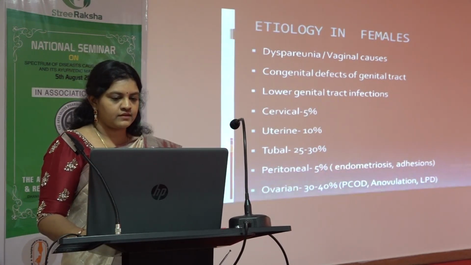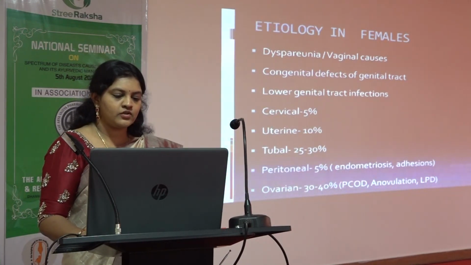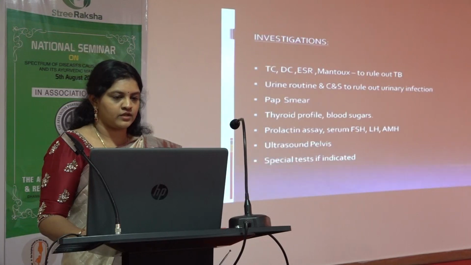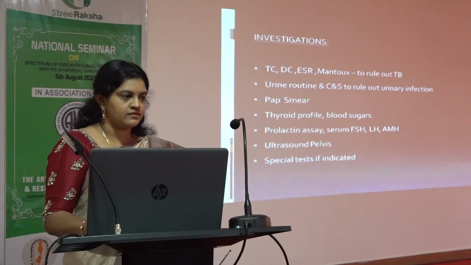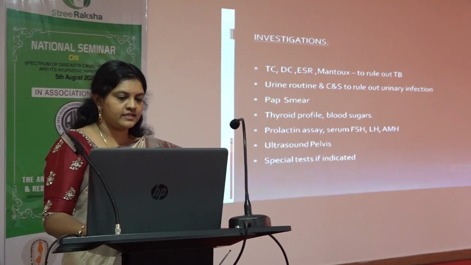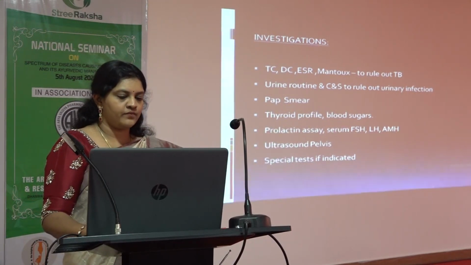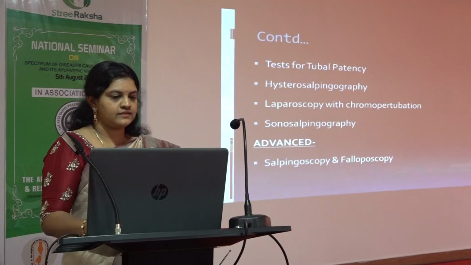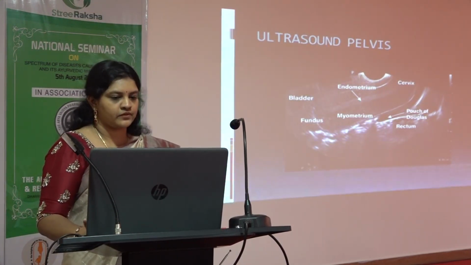The next is the infections, which can be cervical, uterine pathology, tubal pathology, or the peritoneal ones. So for basic investigations, if you want to rule out other things, you can do a complete blood count, urine routine, or a pap smear to rule out infection, a thyroid profile, and then you can opt for ultrasound pelvis. The basic thing is going to be ultrasound pelvis. In that itself we can visualize so many pathologies.